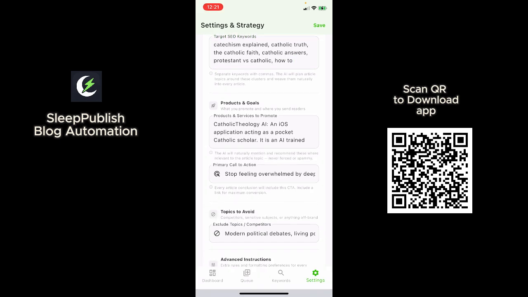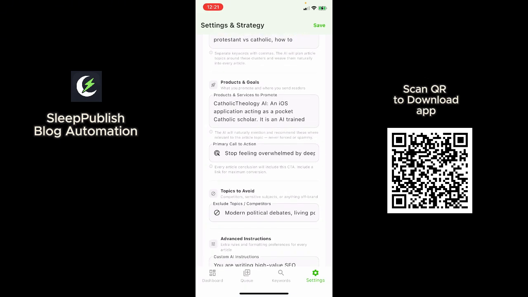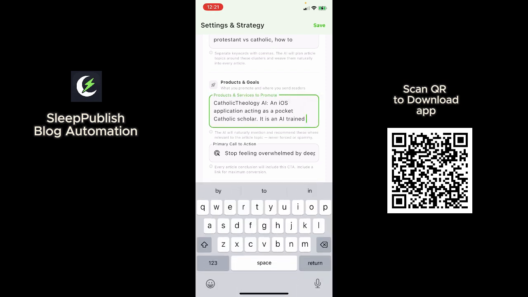So the same thing applies here. Under here you have the product that you are promoting. So here you can give it the product name and the product description. This also helps AI in structuring your call to action, and then be able to write proper content for you. Same thing goes there. So here is the call to action that you want to give it.